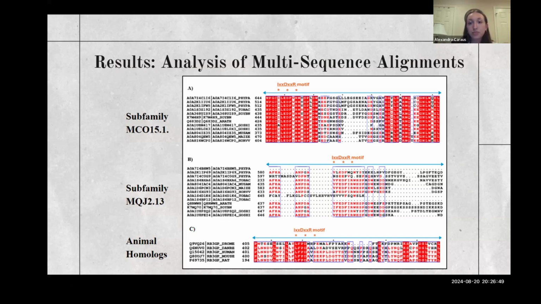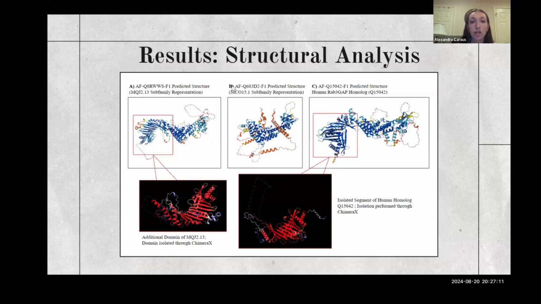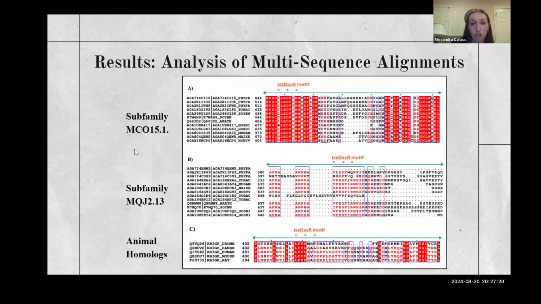The reason it's preserved is because this is an essential portion of the protein that is used to accelerate these catalytic features of the Rab3GAP. So as I mentioned before, if you can view structure A, the MQJ family has an additional domain that is unknown in its function.